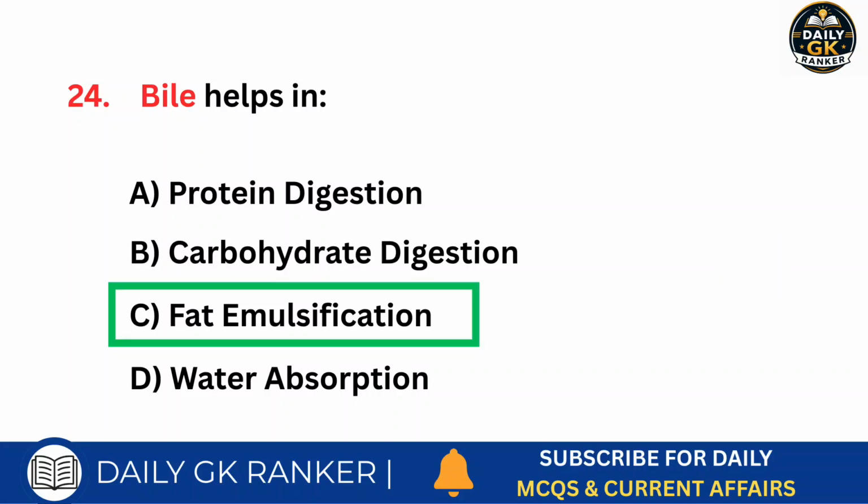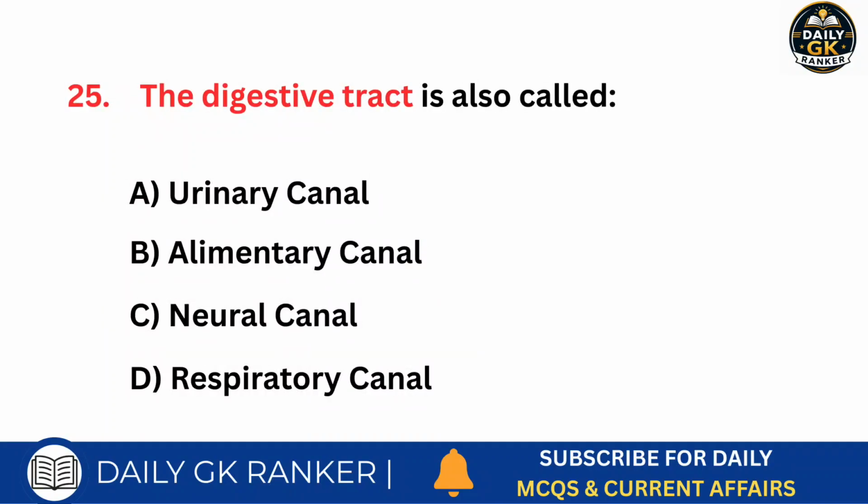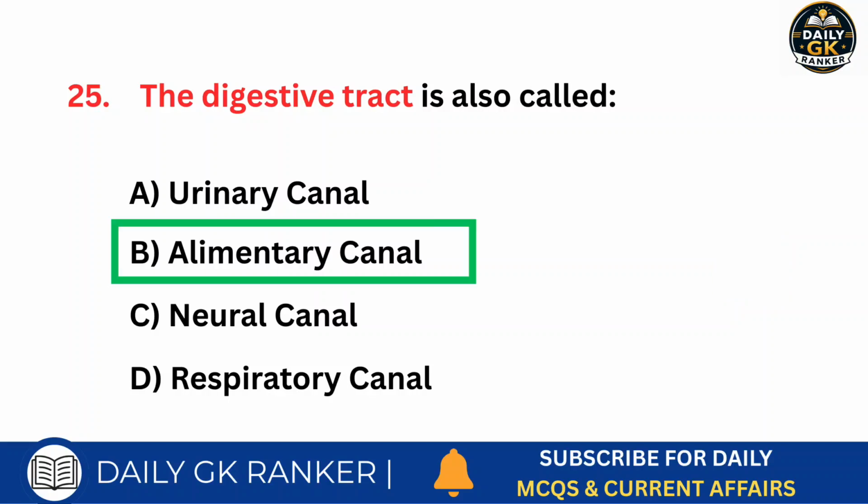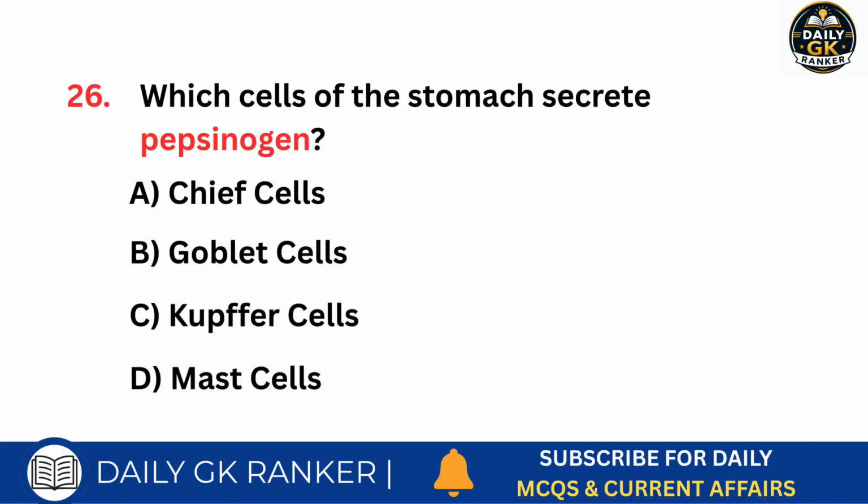Answer is fat emulsification. The digestive tract is also called. Answer is alimentary canal. Which cells of the stomach secrete pepsinogen?